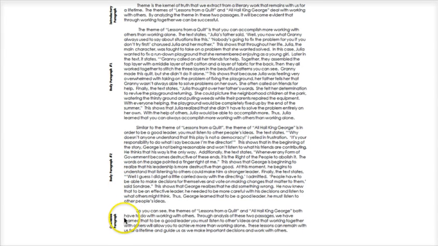Okay, let's look at the conclusion paragraph. So you could see the themes of Lessons from a Quilt and All Hail King George both have to do with working with others. Through analysis of these two passages, we have learned that to be a good leader, you must listen to others' ideas, and that working together with others will allow you to achieve more than working alone. These lessons can remain with us for a lifetime and guide us as we make important decisions and work with others.